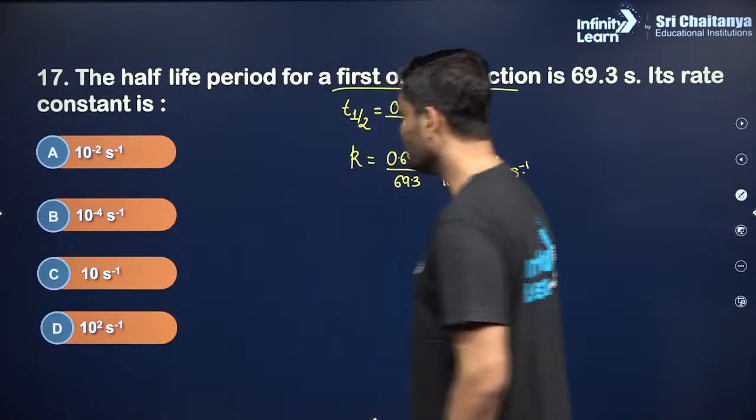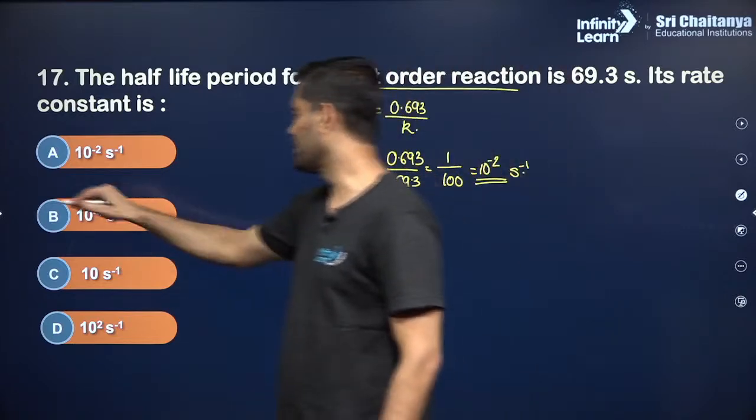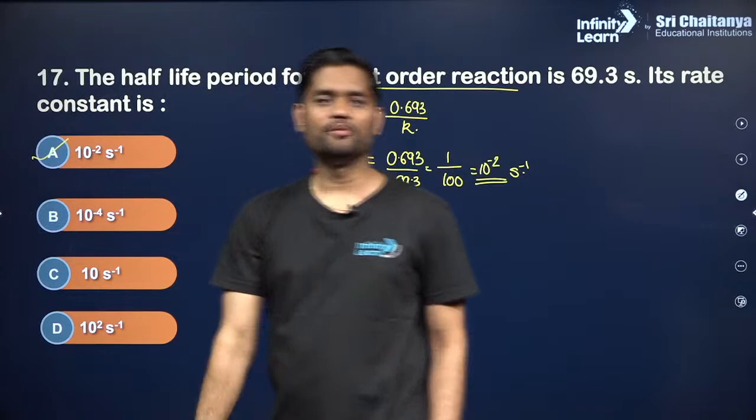And if we see the options, it is 10⁻² seconds inverse, option A. Yes, option A.